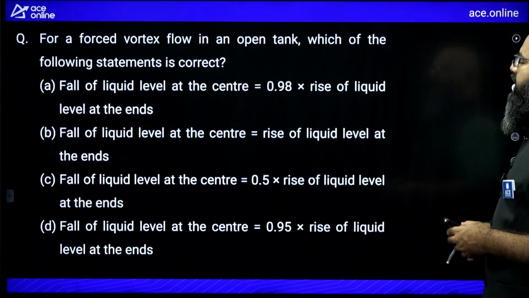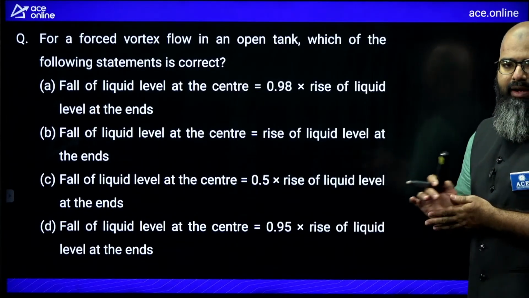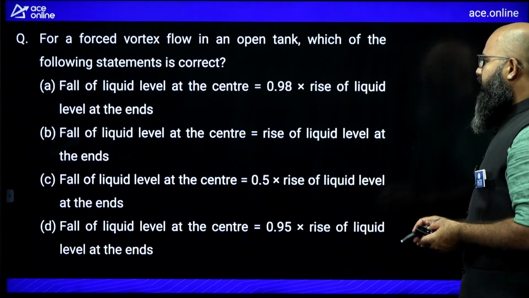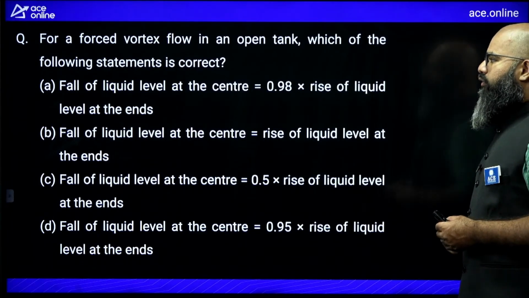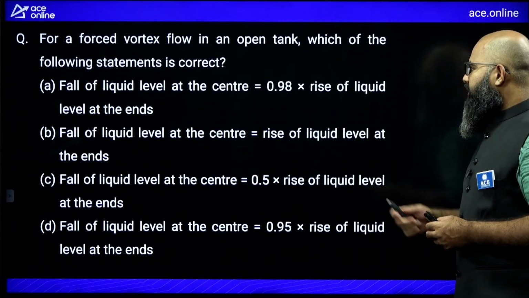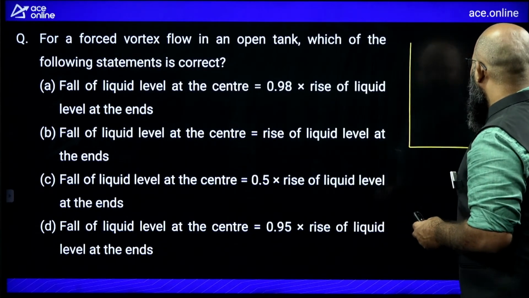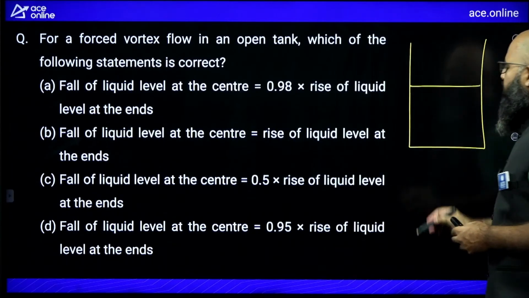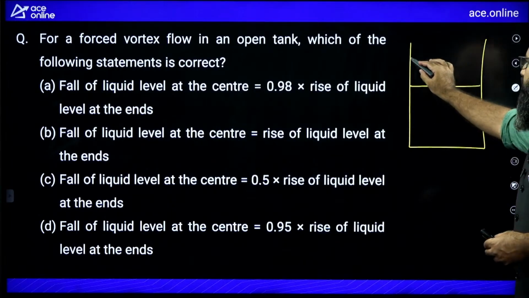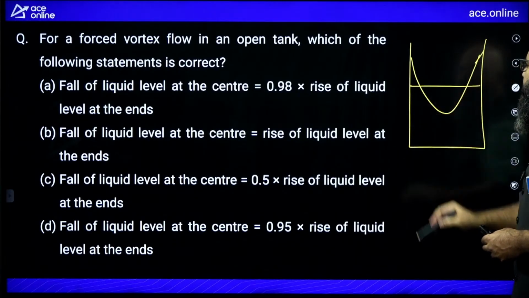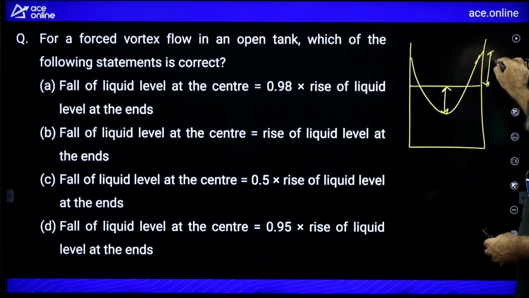For a forced vortex flow in an open tank, which of the following statements is correct? Again, we are coming back to forced vortex flow. The question is asking regarding fall of liquid level at the center versus rise of liquid level at the ends. Imagine you have a container with some fluid. You are creating a forced vortex flow, so a paraboloid is formed like this. So this height versus this height is being asked.